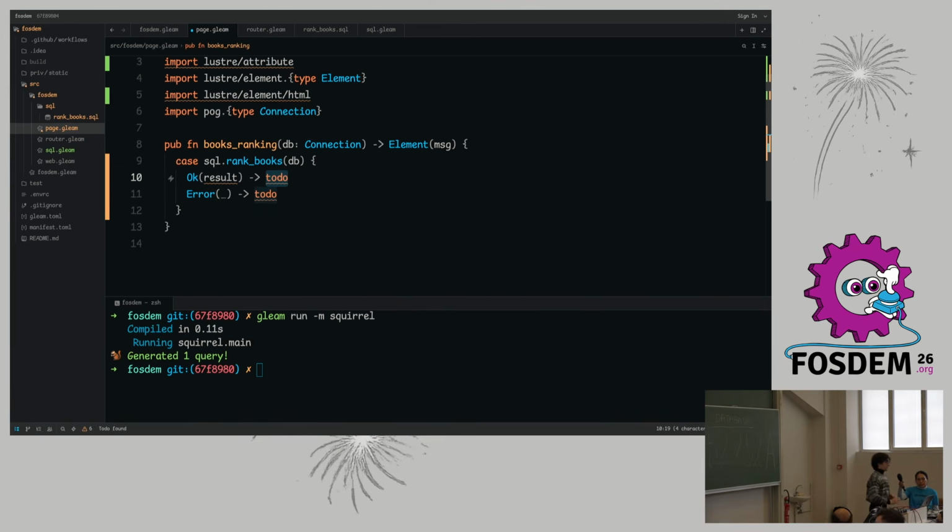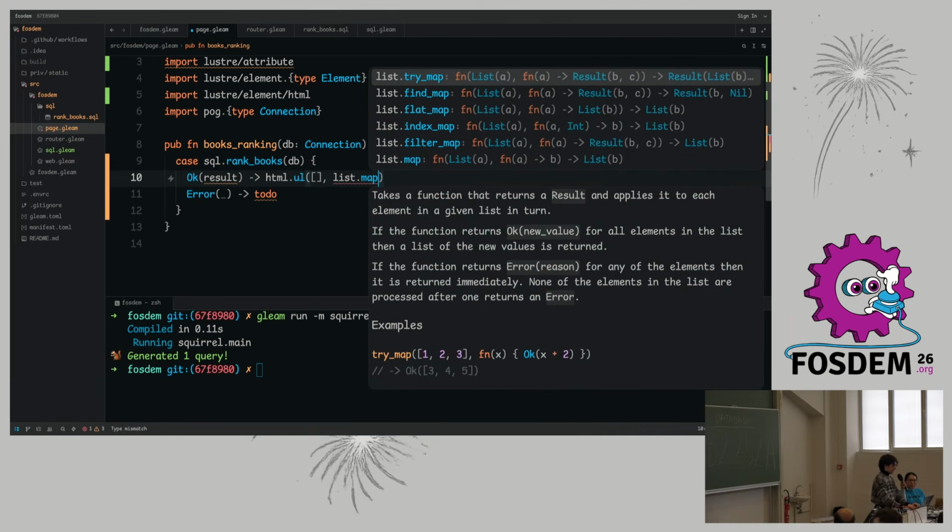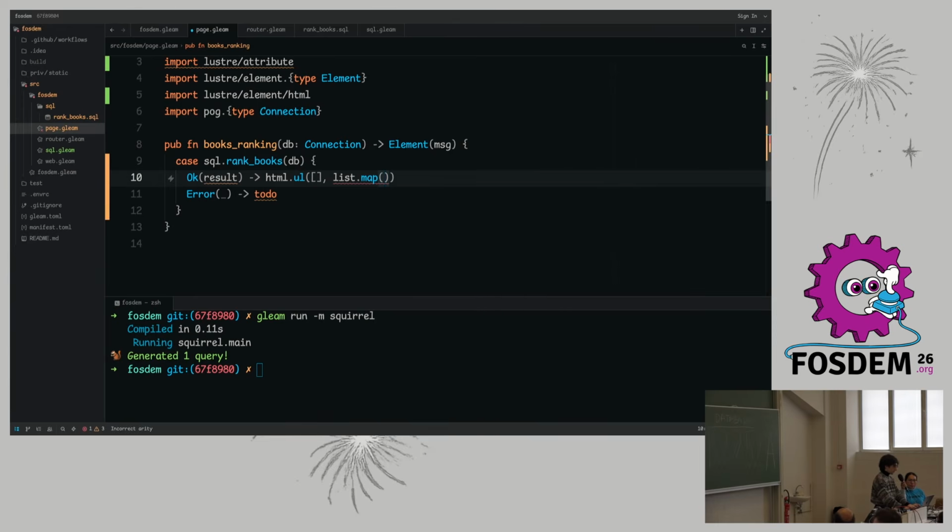Here I'm making something pretty straightforward that I could manage in our live demo that is pretty short. We are just server-side rendering some HTML. So what we could do is we make a list, and then we transform those rows that are coming from the database. So we get those rows, and we turn those into maybe a list item.